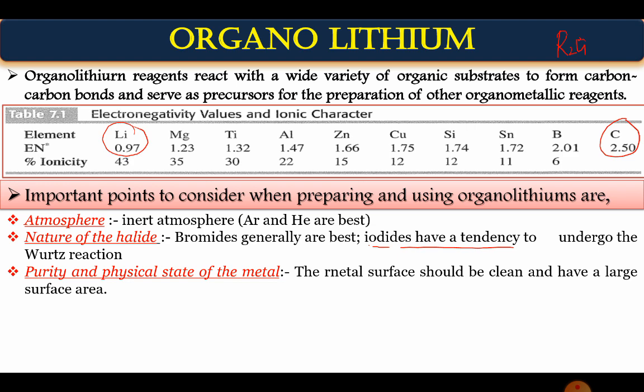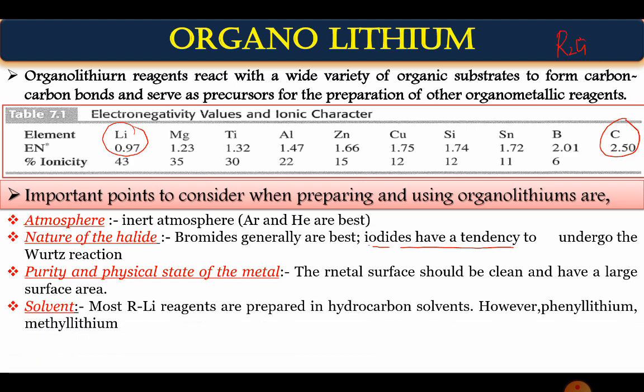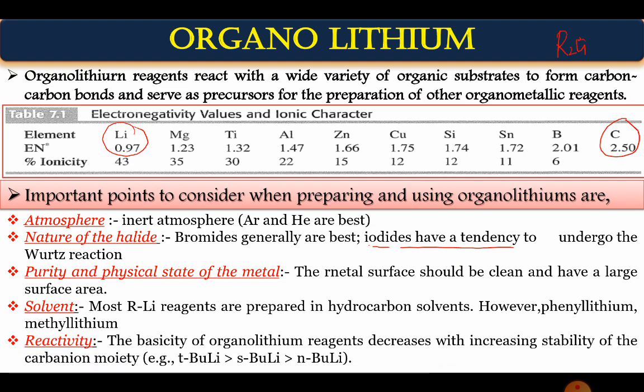What about the purity and physical state of the metal? If the metal surface is clean, that means we have more surface area. That's why purity is the most important factor for preparing organolithium. For solvent, generally we use hydrocarbon for preparing this system. And for reactivity, tertiary butyl lithium is more reactive than secondary butyl lithium, then n-butyl lithium.